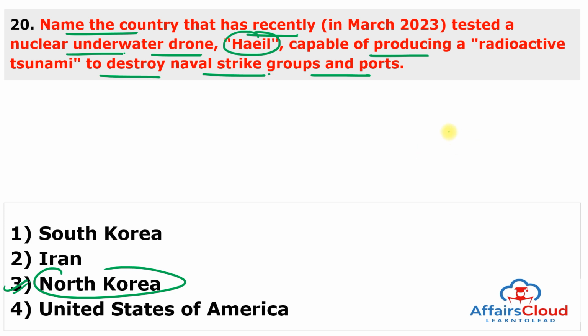So, North Korea has tested a nuclear capable underwater drone known as HAEIL, a Korean word for tidal waves or tsunamis, the first weapon of its kind capable of generating a massive radioactive tsunami that can destroy naval strike groups and ports. And the new weapon called HAEIL is a nuclear underwater attack drone that can be towed by a surface ship or deployed from any port or coast.